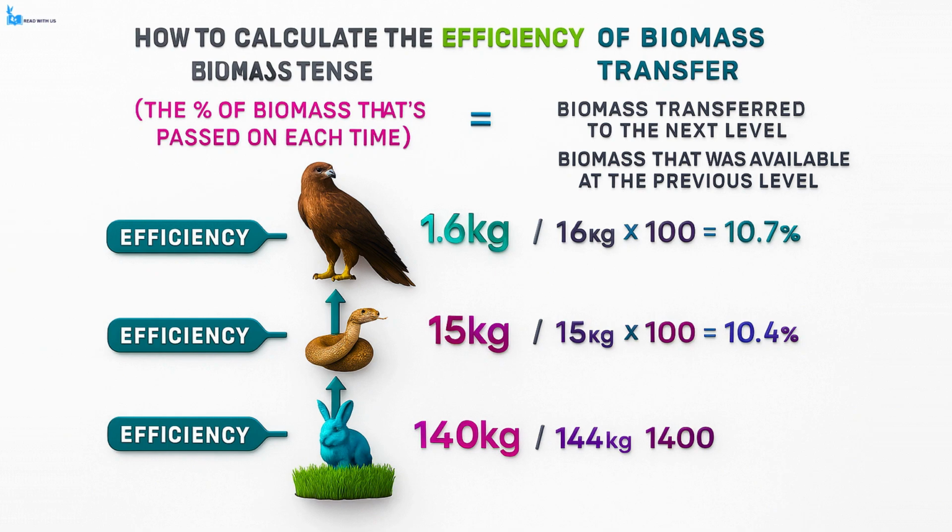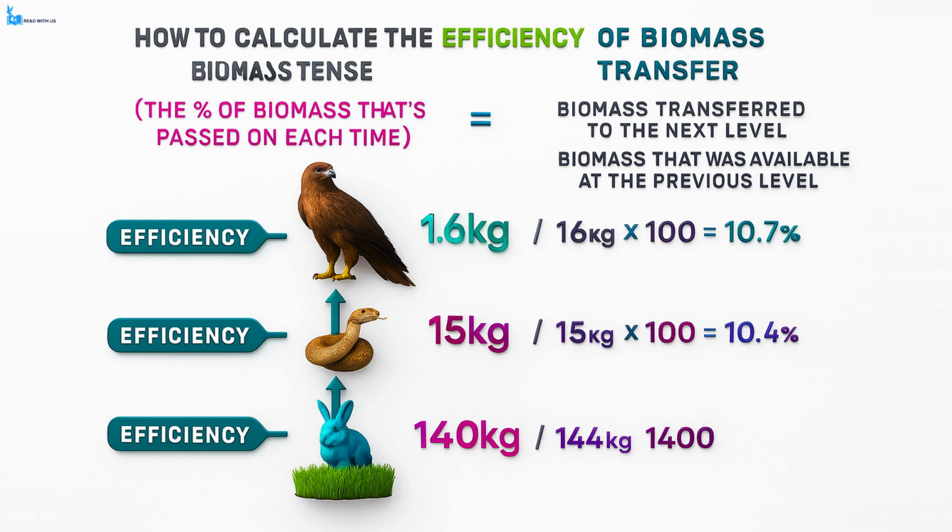For example, if 15 kilograms of biomass is passed from rabbits to snakes, and the total biomass available in the rabbit population was 144 kilograms, we would divide 15 by 144, then multiply the result by 100, giving us an efficiency of approximately 10.4%. This tells us that just over 10% of the rabbit biomass is successfully transferred to the snakes.